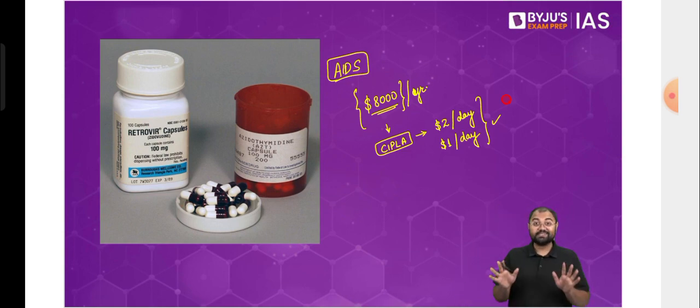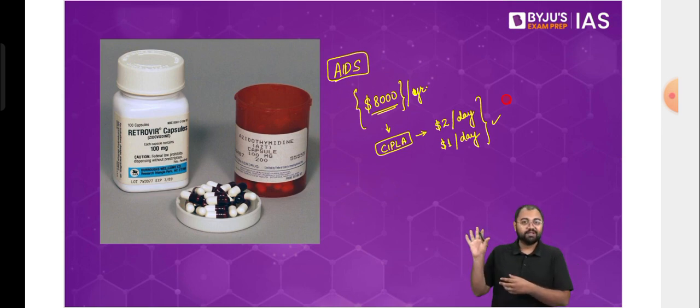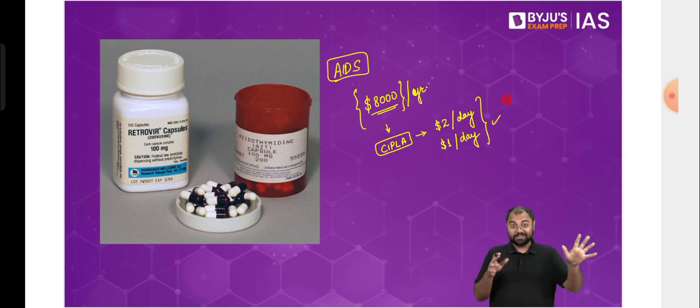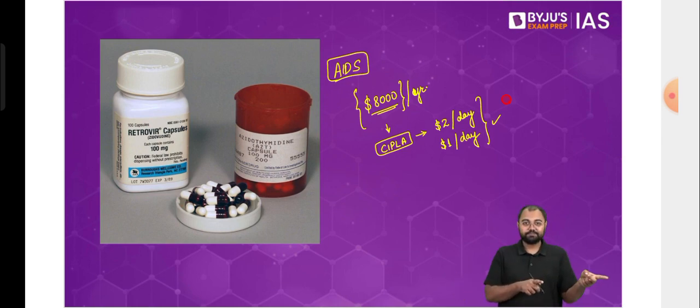This is the scenario. On one hand, we are taking all the losses, we are just distributing it for free. On the other hand, there are all these developed countries with all the resources, all the money, opposing India from doing that, putting pressure on India to not try and save lives everywhere else. Thankfully, at that point of time India got support from a lot of other nations, and also from a lot of NGOs, etc.